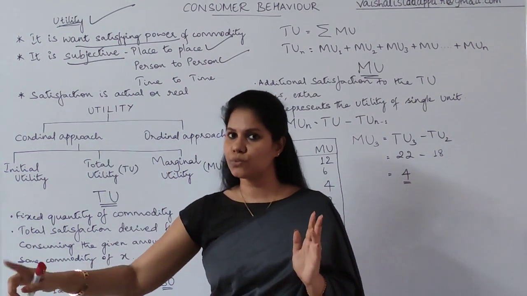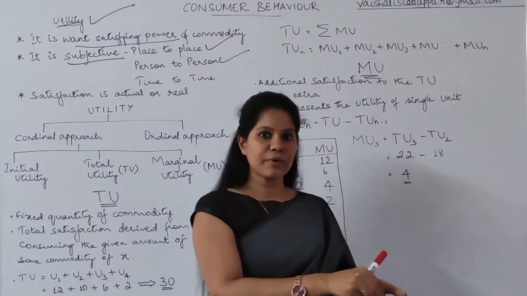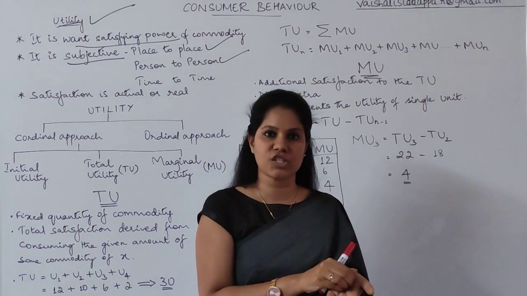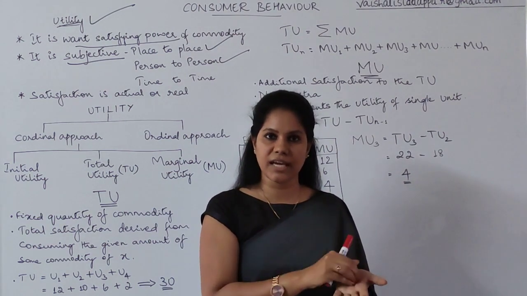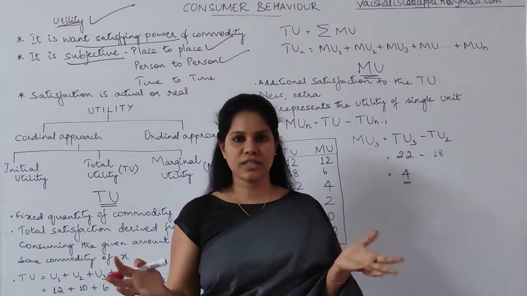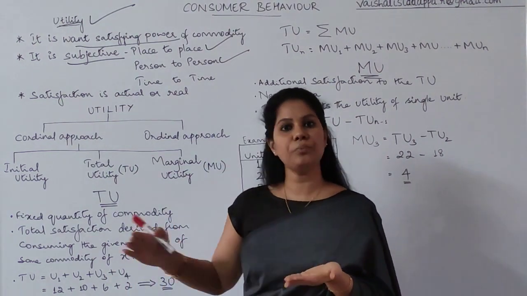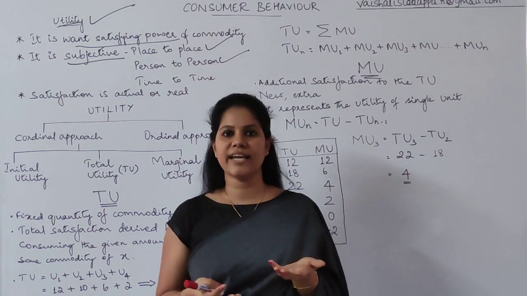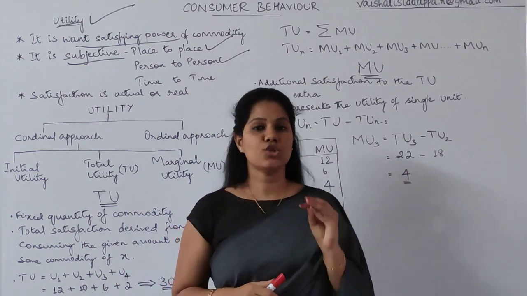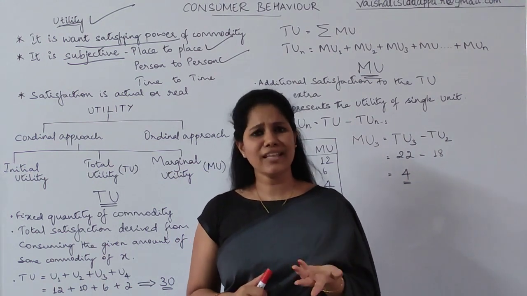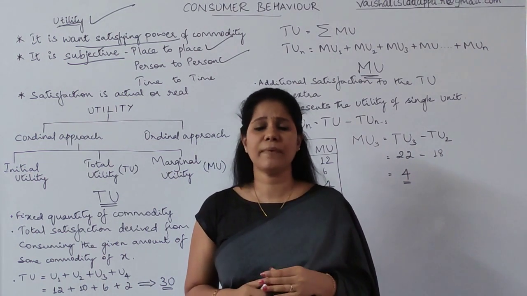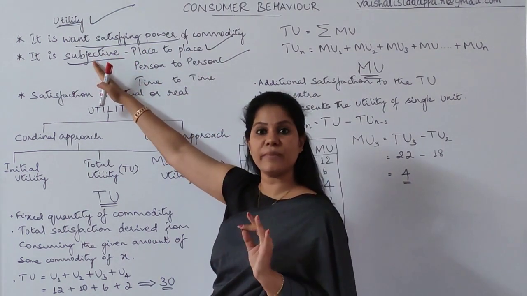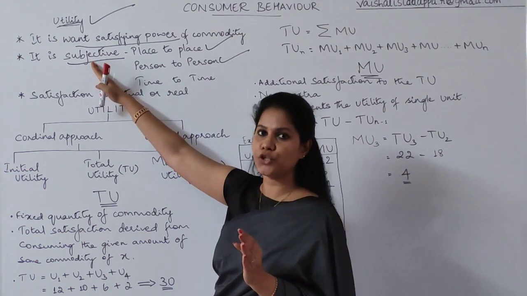So he is boozing because he is getting satisfaction. Another person is not drinking because he is not going to get any kind of satisfaction after drinking. For him, drinking doesn't give any satisfaction. So this way, it differs from person to person, time to time. In a particular season, we use an umbrella on sunny days, or otherwise if it's raining, definitely we are going to use umbrellas. Otherwise, the umbrella doesn't matter. It depends on time to time. So this way, utility is very much subjective. It differs from person to person.